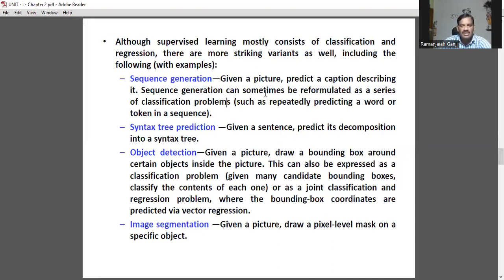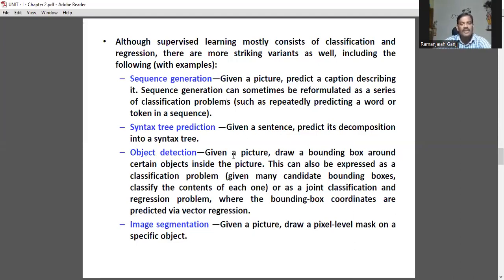Sequence generation can sometimes be reformulated as a series of classification problems. It may be repeatedly predicting a word or a token in a sequence. Syntax tree prediction, given a sentence, predicts its decomposition. Decomposition is nothing but dividing something into partitions, into a syntax tree.